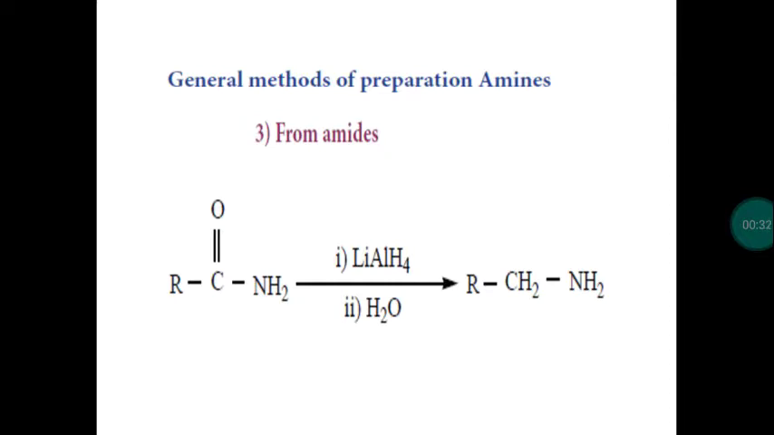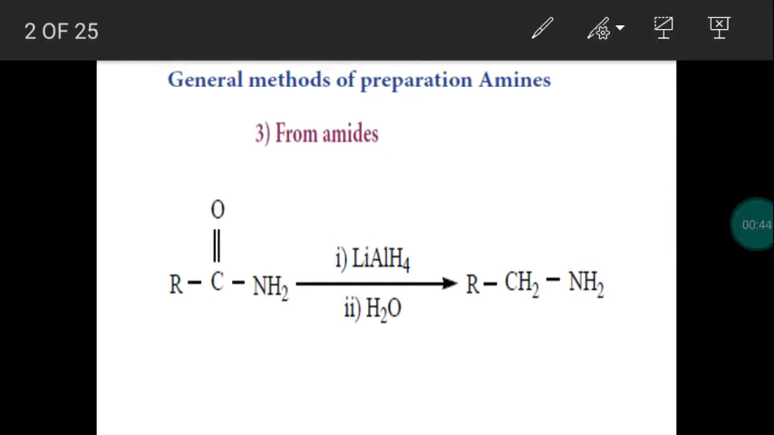So using the amides, how to prepare amines? We know that amide is a derivative of carboxylic acid. Using the reducing agent lithium aluminum hydride, we are going to reduce amides. So the amide will be reduced using lithium aluminum hydride, and we get a primary amine.